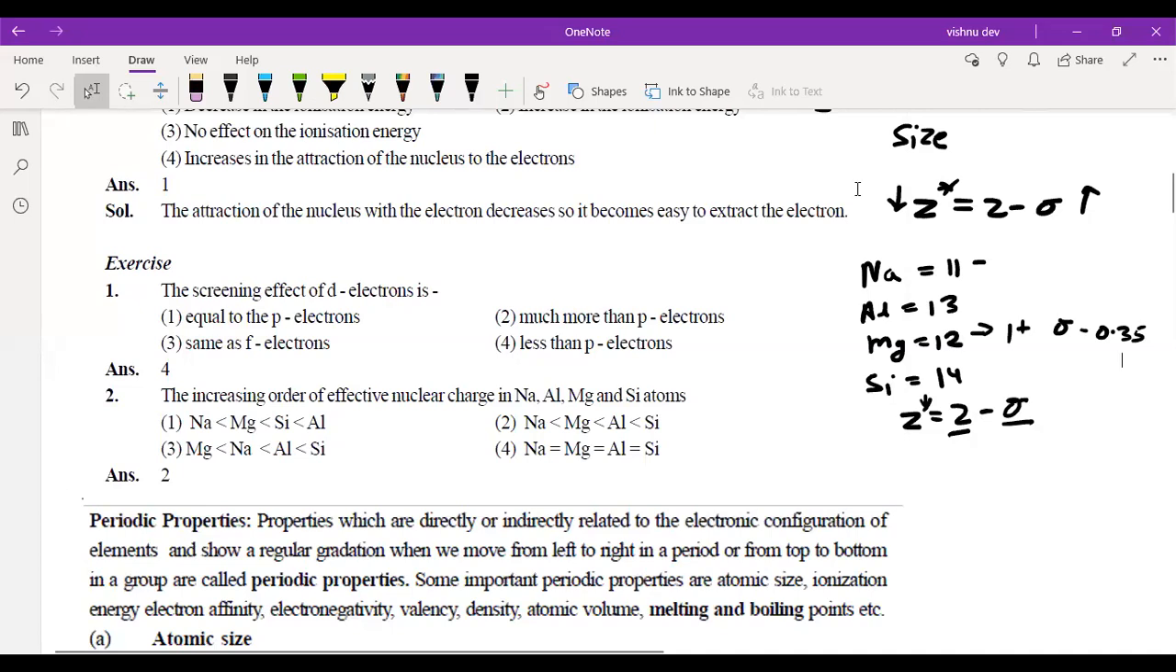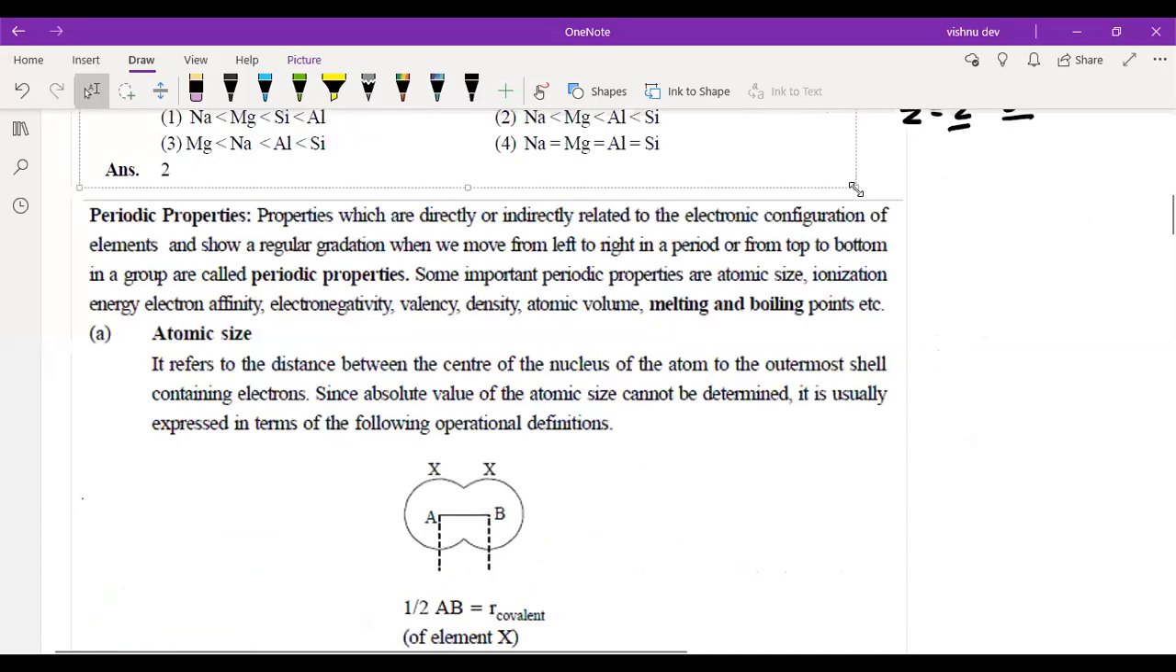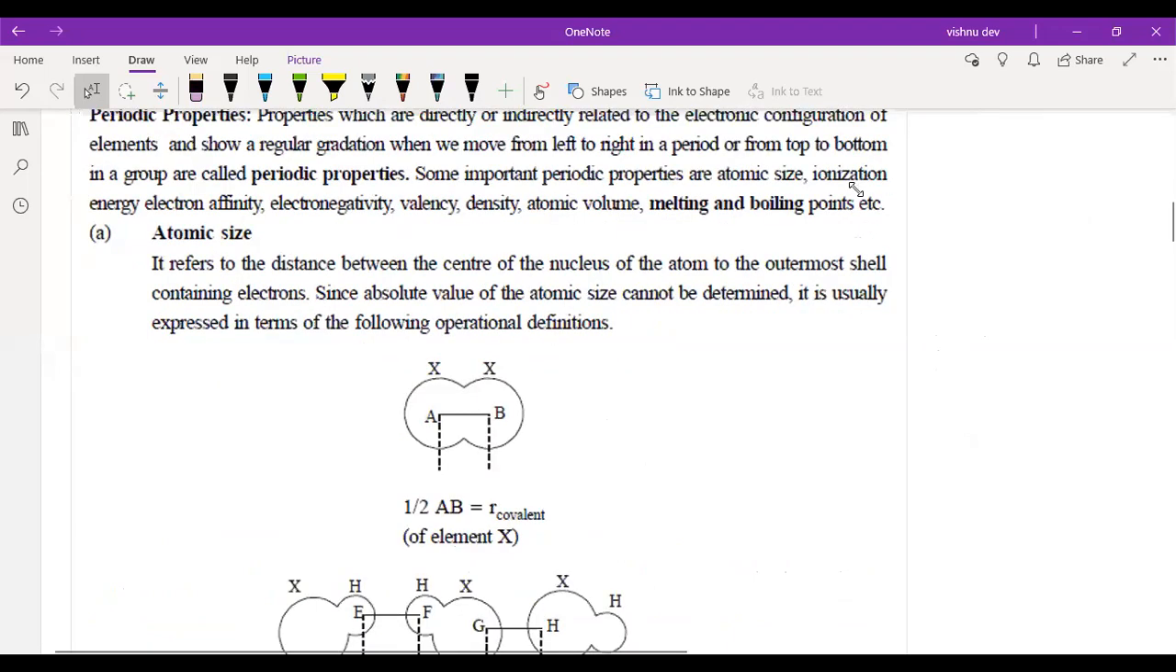So now periodic properties. The first periodic property that we discussed was atomic size. I guess I've explained this already, so I'll just go through that. Atomic size is actually the radius, or the distance between two atoms, and this radius can be defined as metallic radius, covalent radius, and ionic radius.